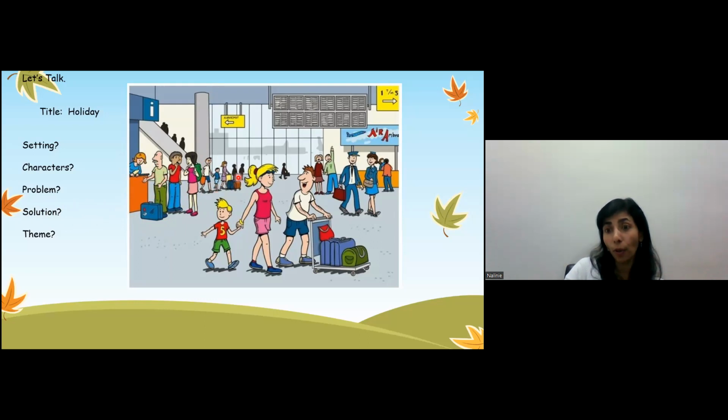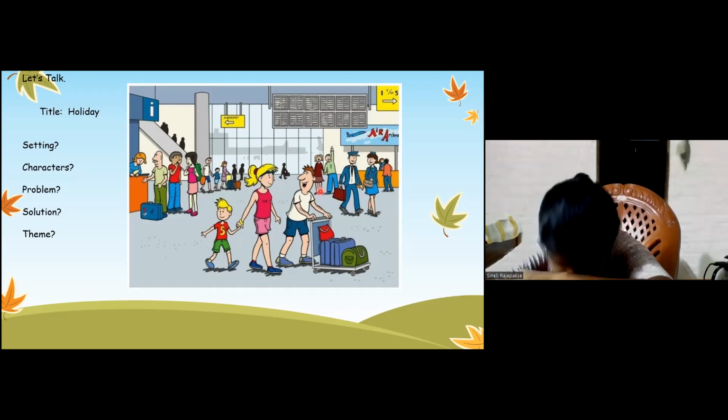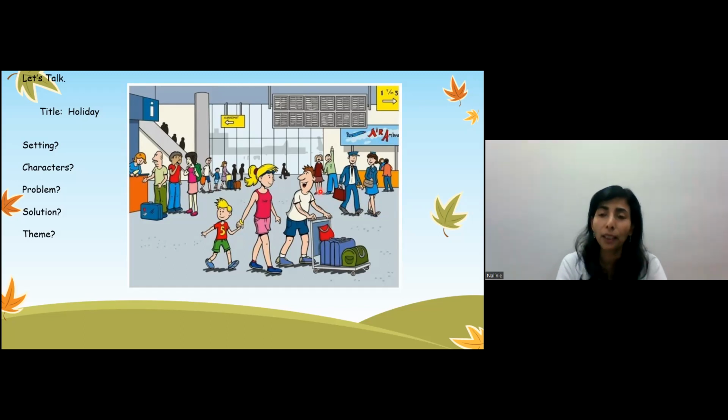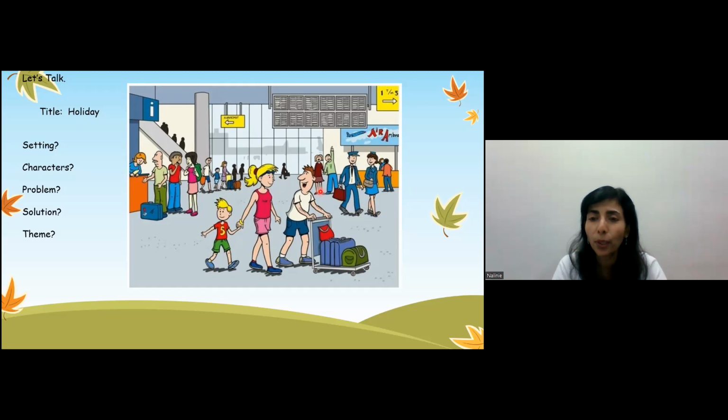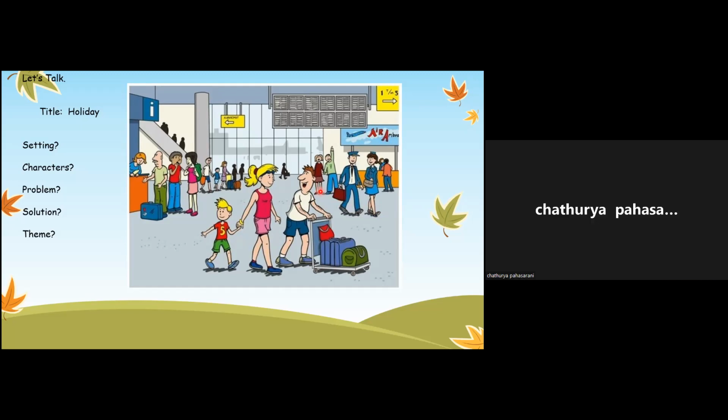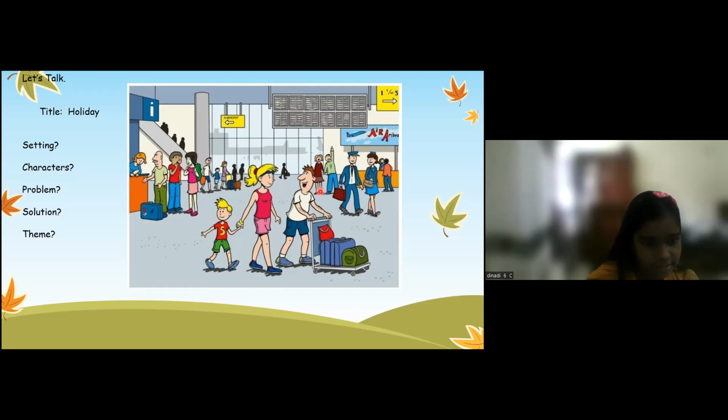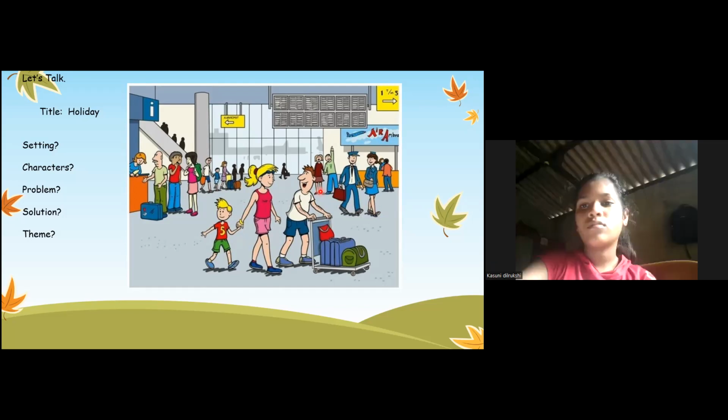Do you all like to go for holiday? Where do you like to go for holidays? Tell me, where do you like to go for holidays? To the playground. Where do you like to go? Okay, tell me one. Beach. Okay, beach. Oh, very nice. So what do you do in the beach? You swim? Play.